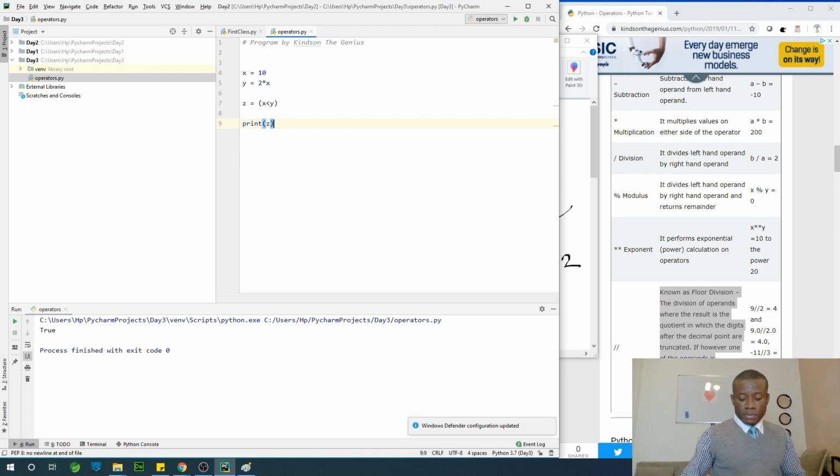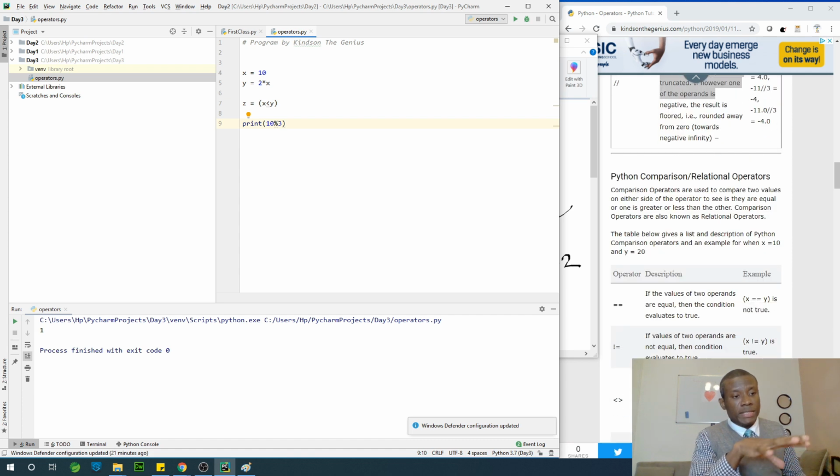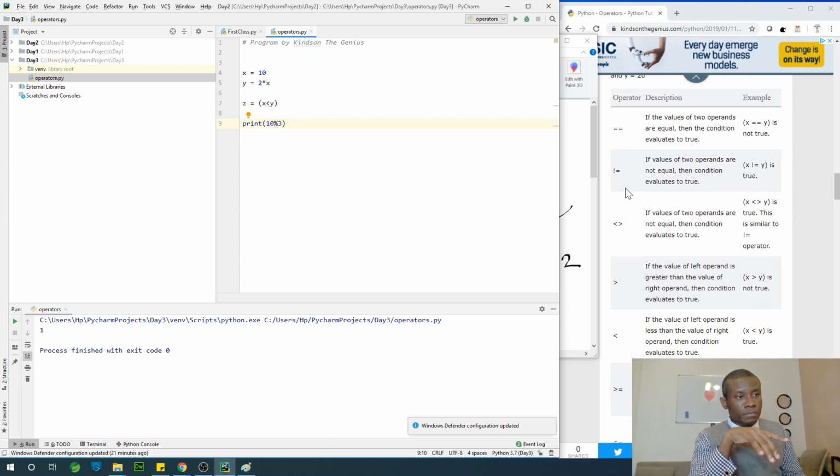So I can just print 10 divided by 3. If I print it, it's going to give us the answer 1. Okay, now I mean the floor operator. This is what I want to talk about. This is not the floor operator. I'm talking about the modulus operator, which is this symbol. So take some time to read and play around with it. It's very, very easy to understand.